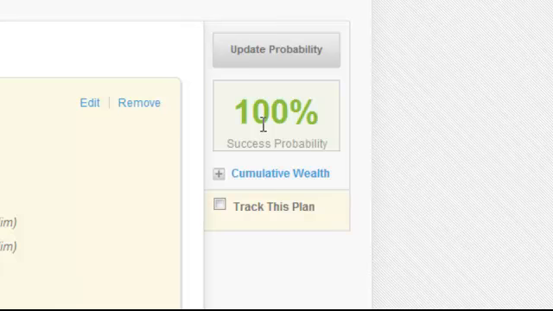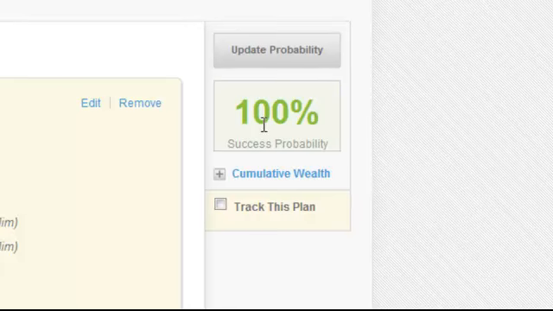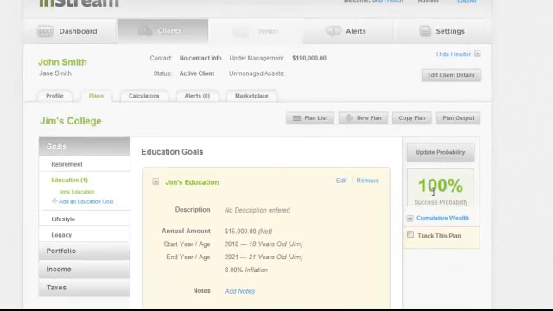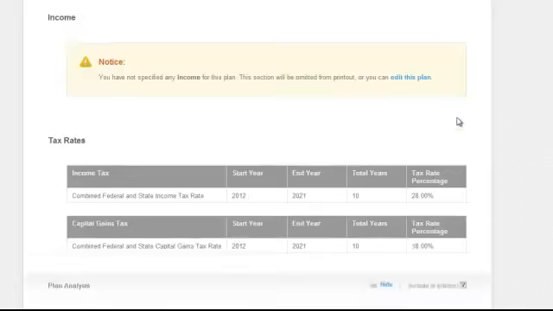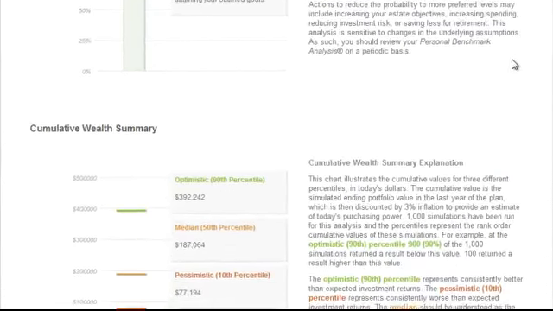This is a good starting point, but it doesn't tell you how extreme the outcomes are going to be. It's one thing if your retirement plan is running out of money when you're 105. It's a very different thing if that plan is running out of money when you're 75. The probability of success is the starting point. If a plan doesn't have a high enough probability of success, then a deeper dive might be necessary to ensure that you have a solid plan.